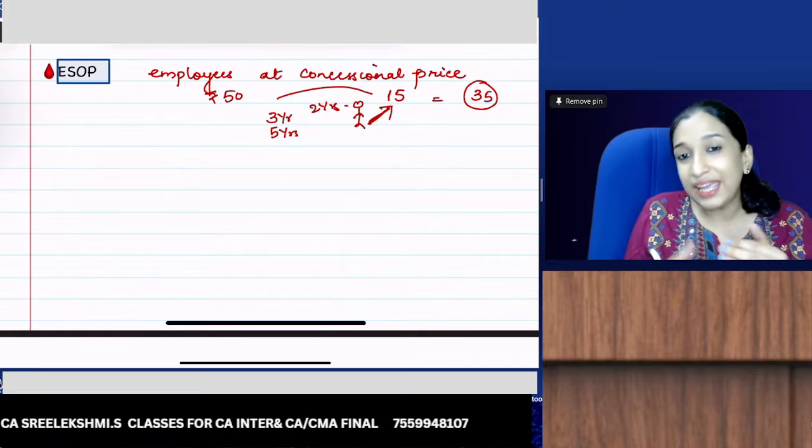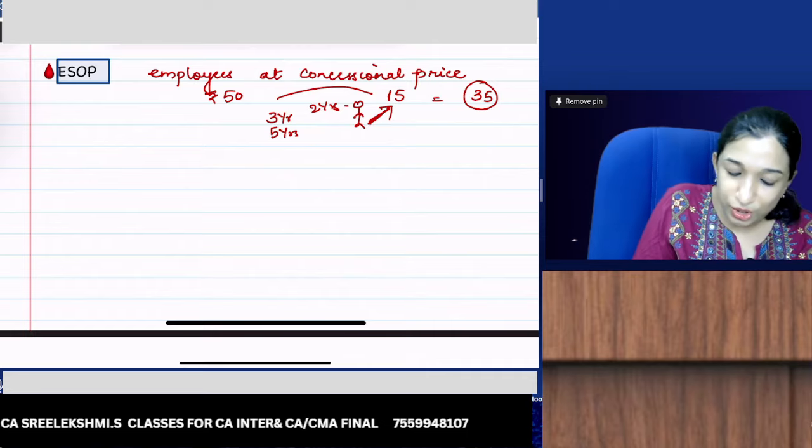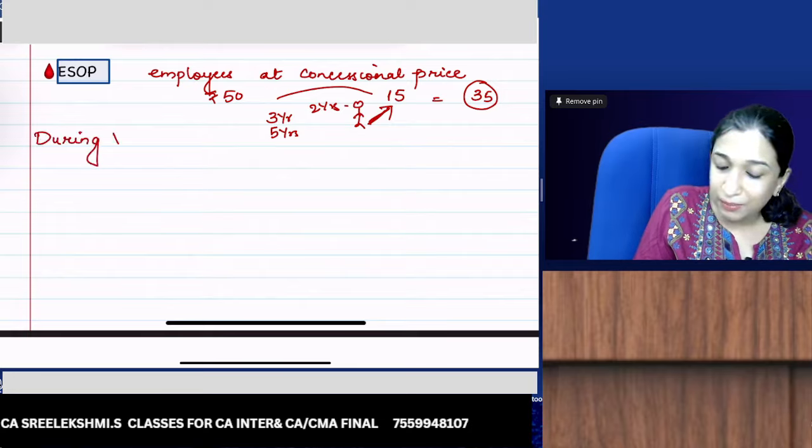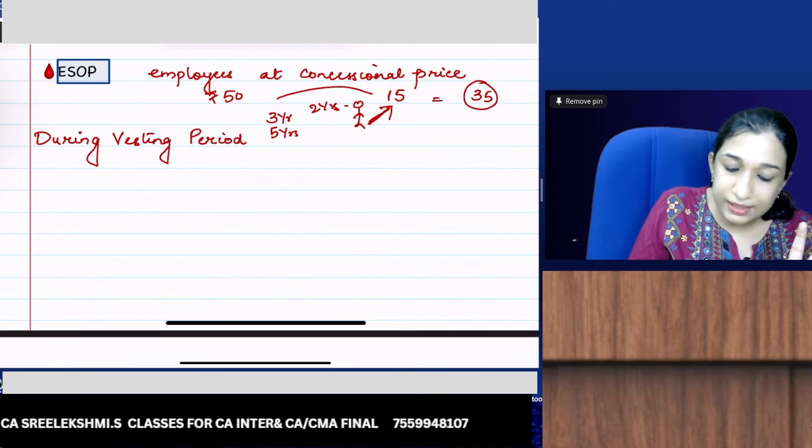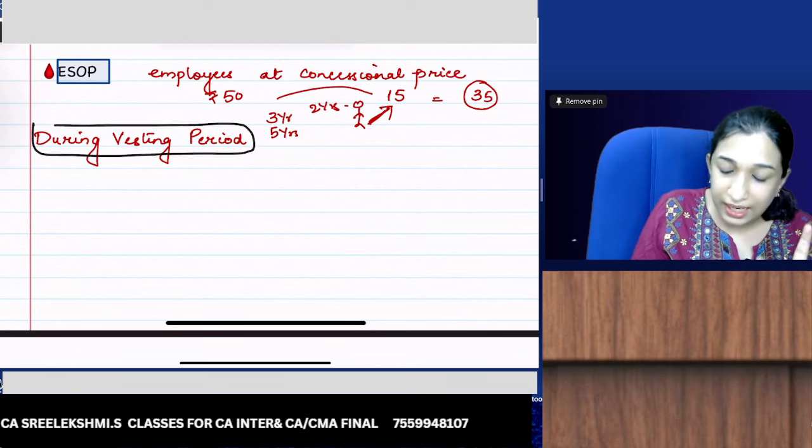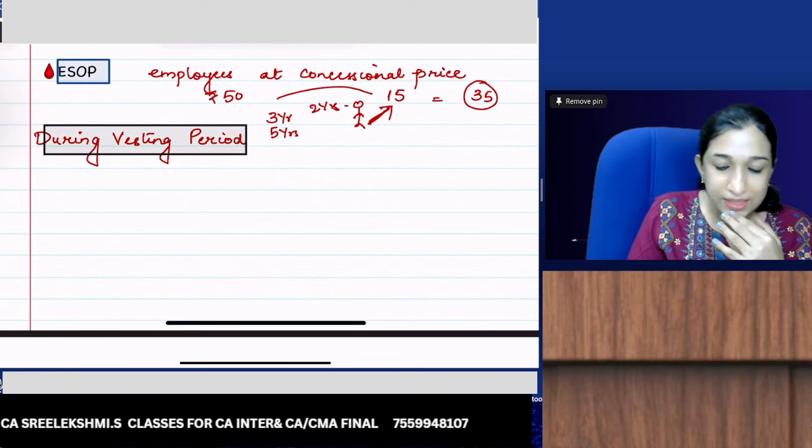So what is the accounting treatment? During the vesting period, which is nothing but the condition period, what is the entry the company should be passing?